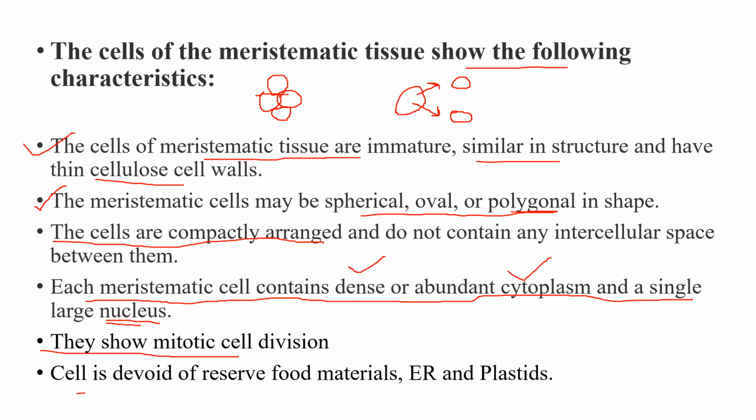Then the cell is devoid of any reserve food material. They lack any reserve food material, and endoplasmic reticulum and plastids are also absent in meristematic tissue.